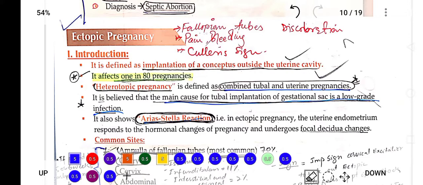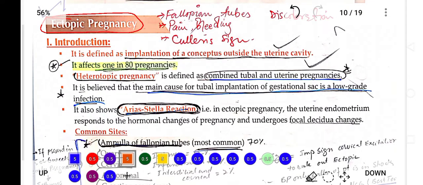Okay, so ectopic pregnancy is a condition in which pregnancy implantation occurs other than in the uterus. That condition is known as ectopic pregnancy. It is defined as implantation of the conceptus outside of the uterine cavity. That is known as ectopic pregnancy. It affects 80% of the pregnancy.